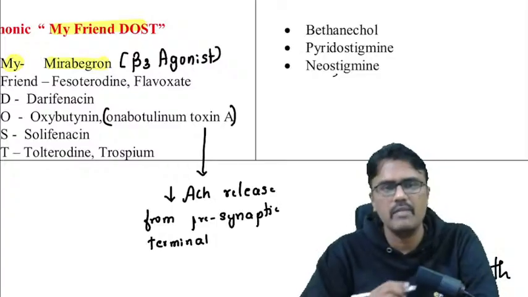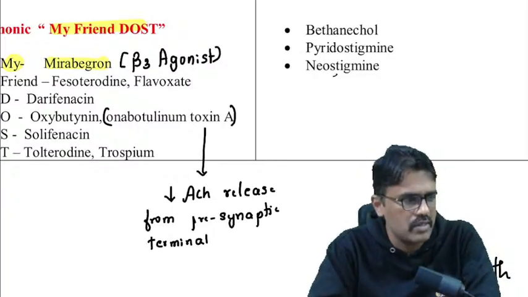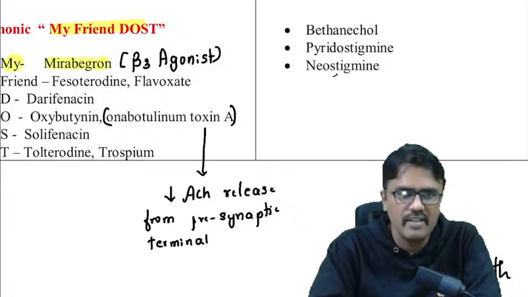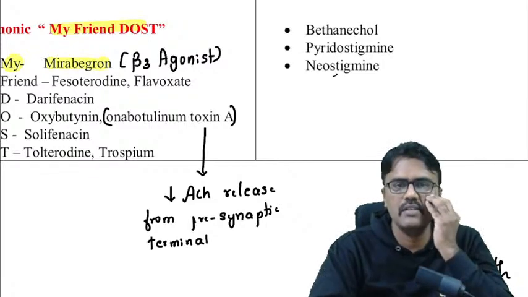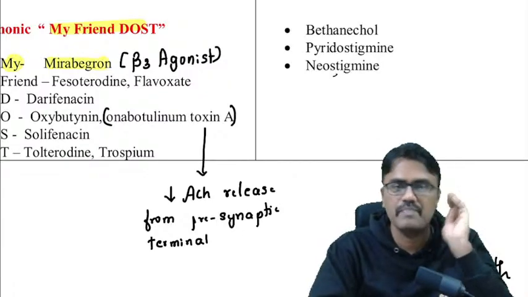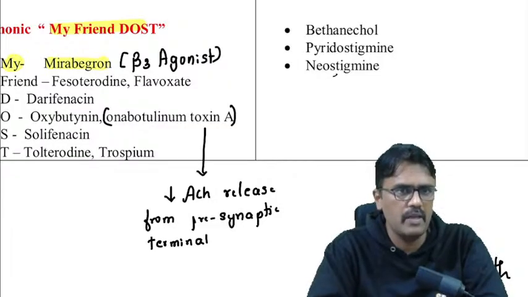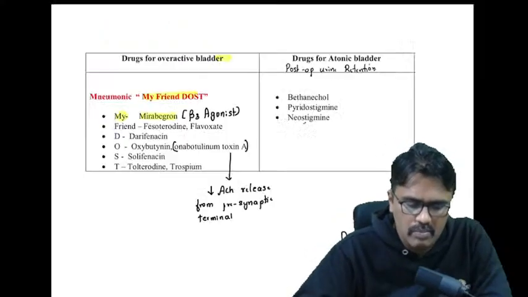Right, so that is the mechanism of botulinum toxin. Where do we use botulinum toxin? We use it cosmetically for wrinkles, if a patient has wrinkles or a glabellar line, and for any muscle spasms, where we use it locally. So that is the point I had to tell you.